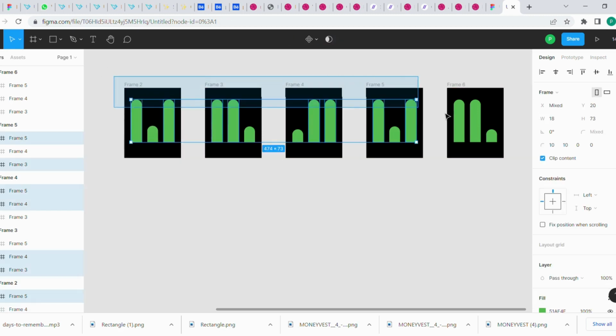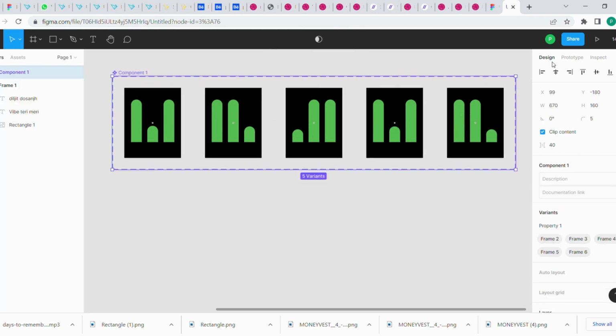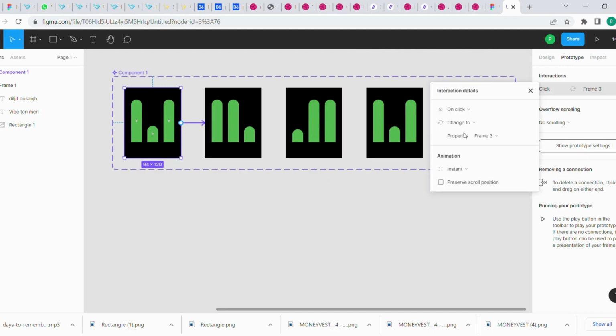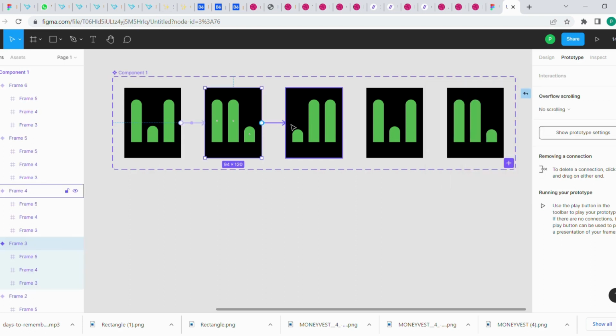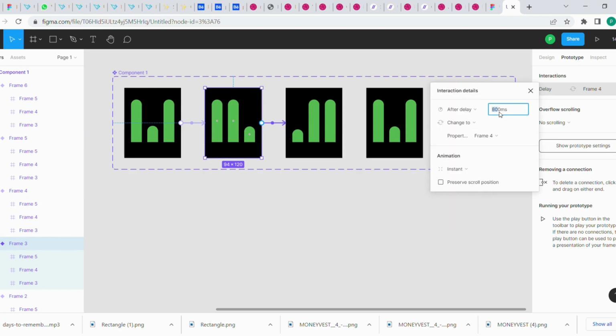Select all the frames and create component set. Perfect. Now we will go to prototype and here let's join this and change on click to after delay and change time to 50 milliseconds. Repeat the same for all the cases like this on after delay and 50 milliseconds.